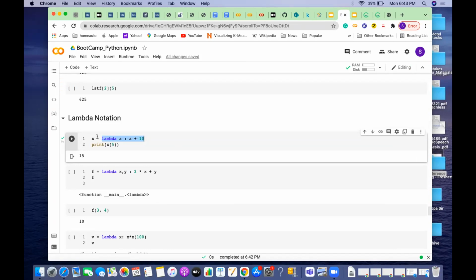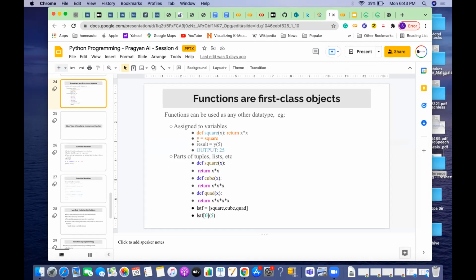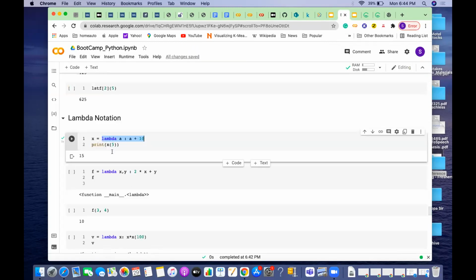Later on, if you want to access that, I am trying to access it using X. And this needs one variable or argument, so that is what I'm passing. X is the function name, an alias for this, and using this I am doing the call. If you attended the last class, I would have explained how you can assign a function to a variable. Something similar to that happens here, and we are calling it.